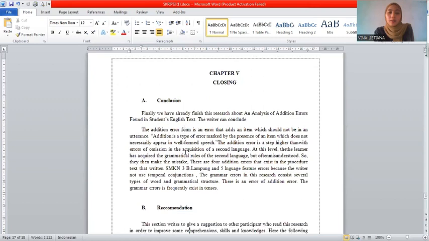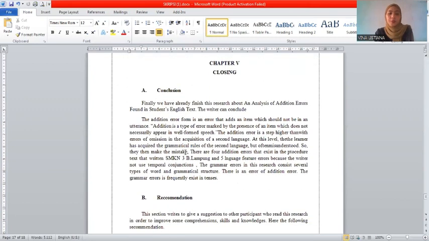Okay, the last is conclusion and recommendation. Finally, we have already finished this research about an analysis of addition errors found in students' English text. The writer can conclude that the addition error form is an error that adds an item which should not be in an utterance. Addition is a type of error marked by the presence of an item which does not necessarily appear in well-formed speech.